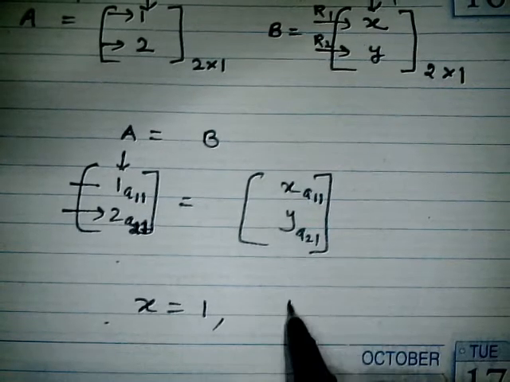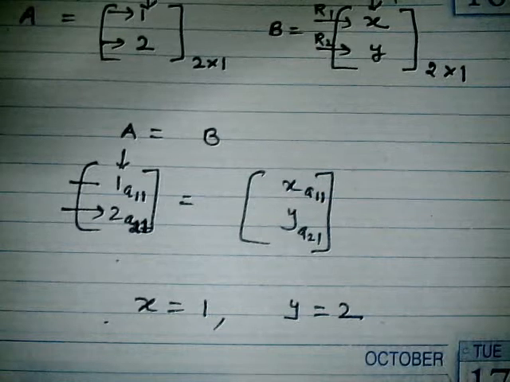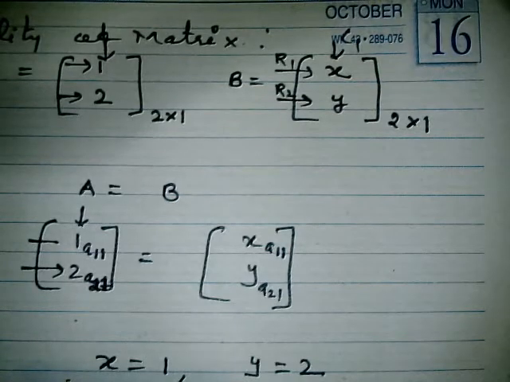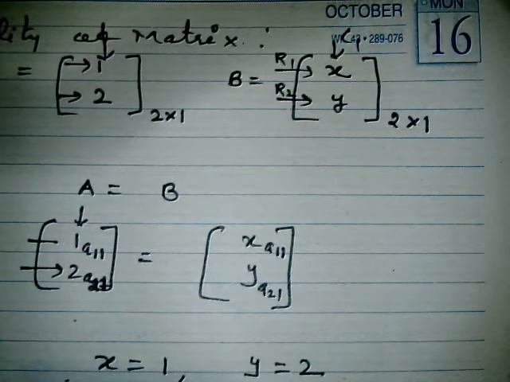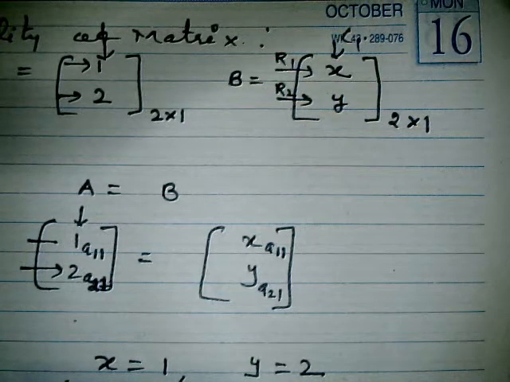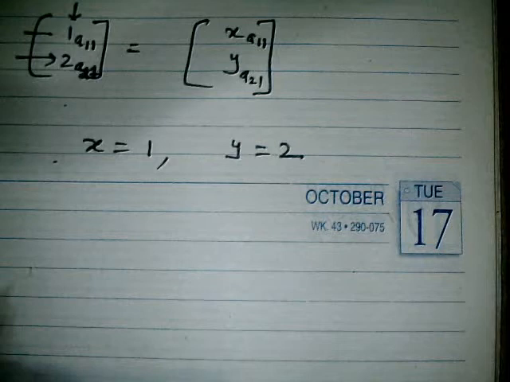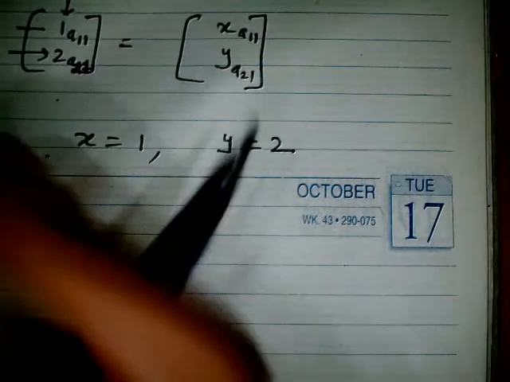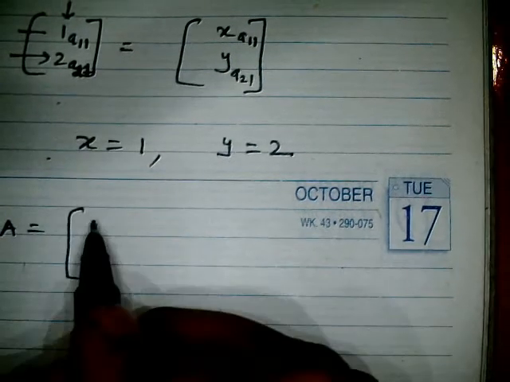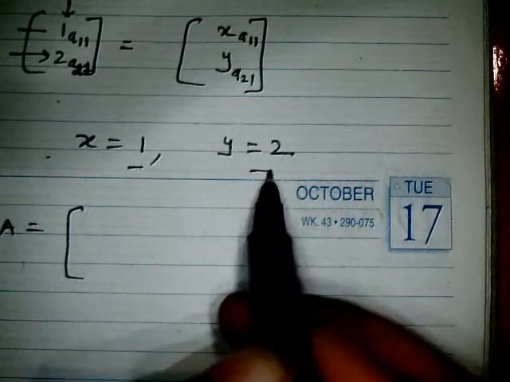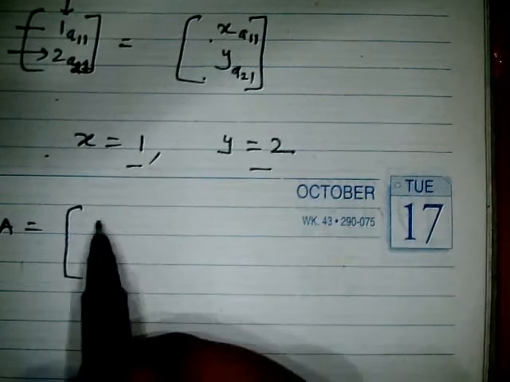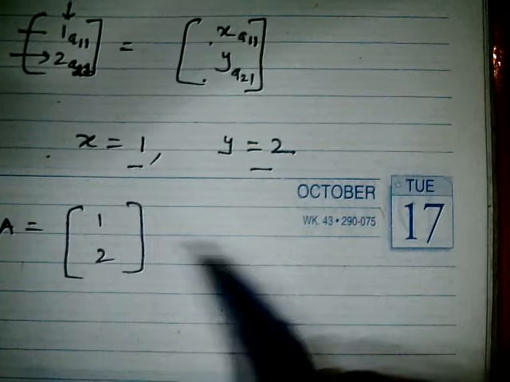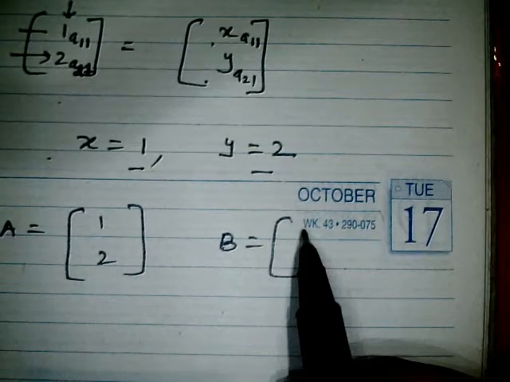So two matrices are equal if and only if their order is the same and the elements in the same position are also the same. Let me explain one more time. A matrix was 1 2 and B matrix was x and y, and we got the x value 1 and the y value 2.